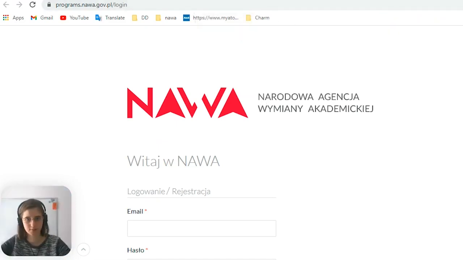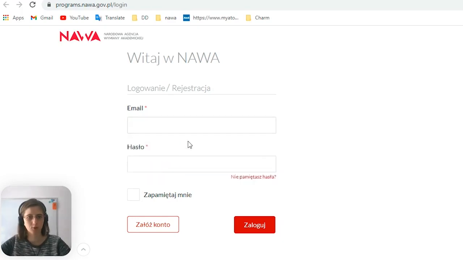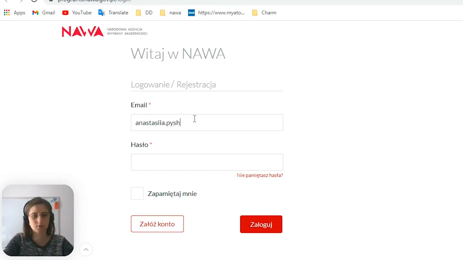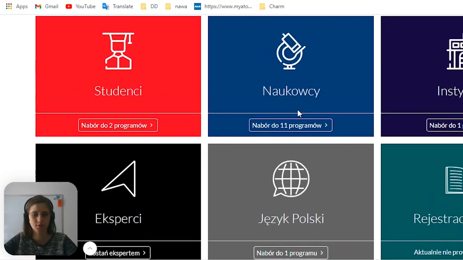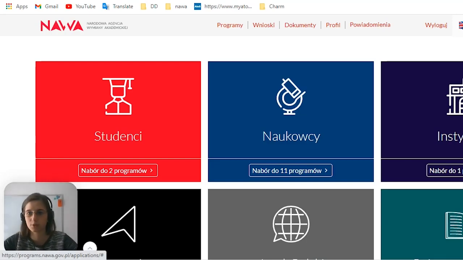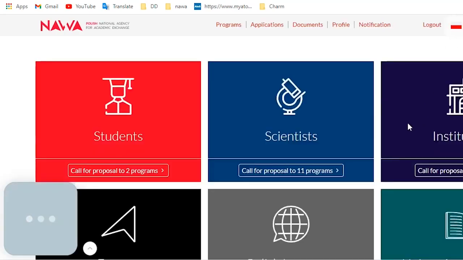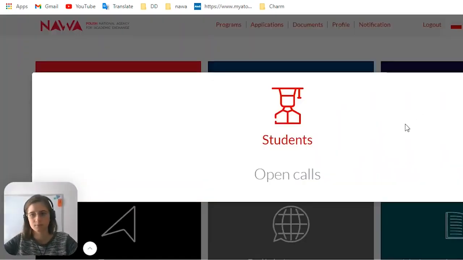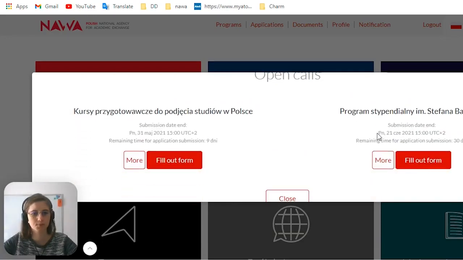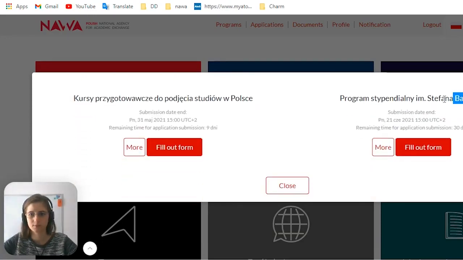And here we have to put our login and password. If you're not registered on the portal, you have to register. And we are on the main page. If you see that it's in Polish, so if you don't speak Polish, you can turn on English language, and here you go. We are students. If we are students, then we are going to call for proposal to the programs. And we see 2 open calls. And this one is our choice.